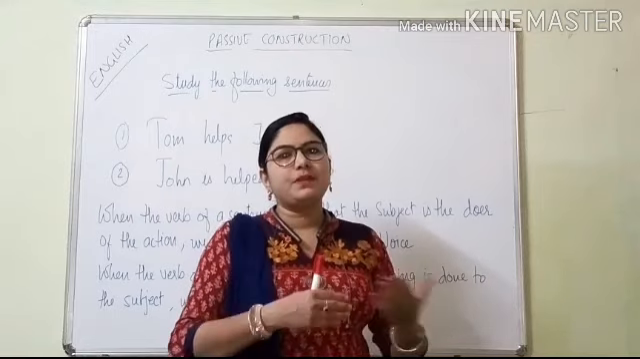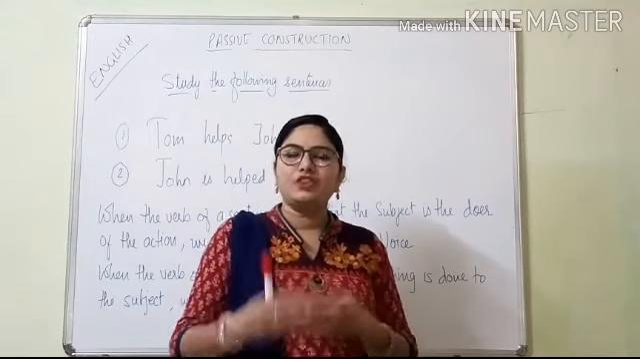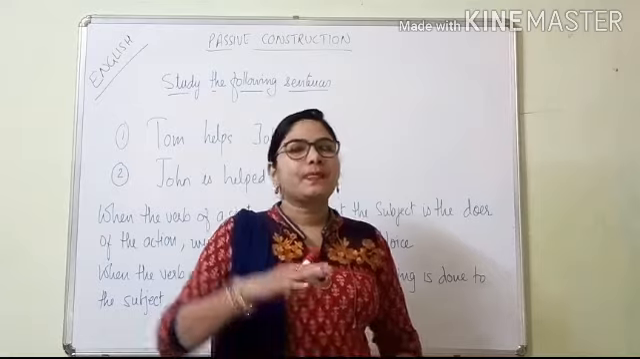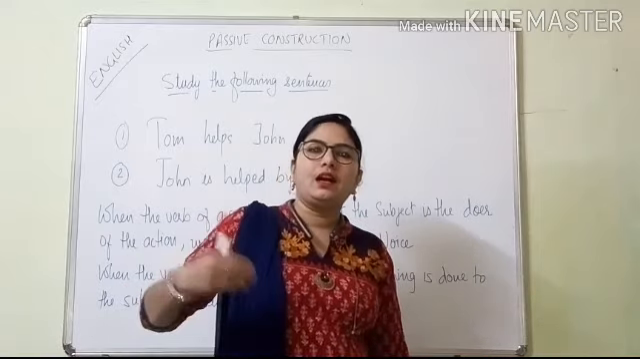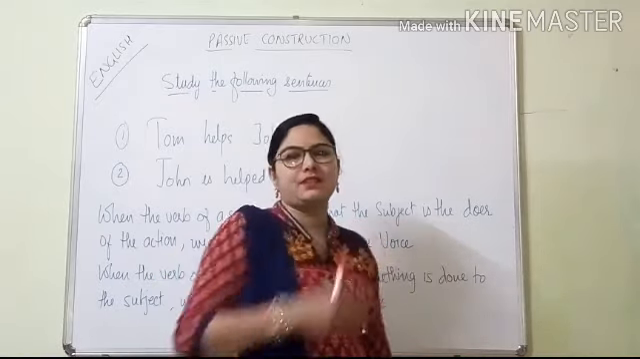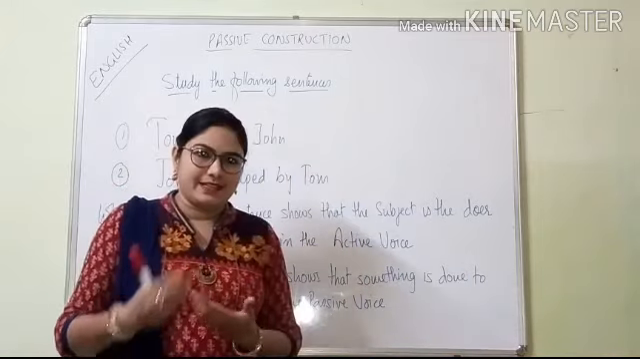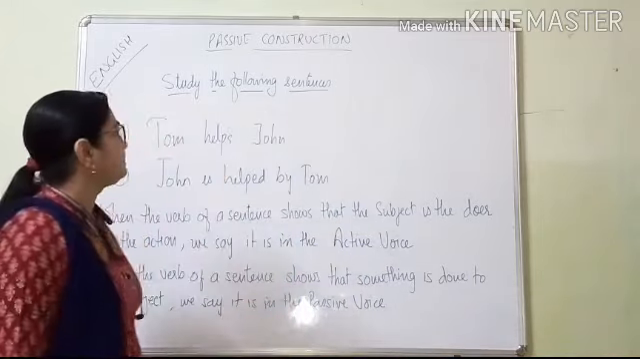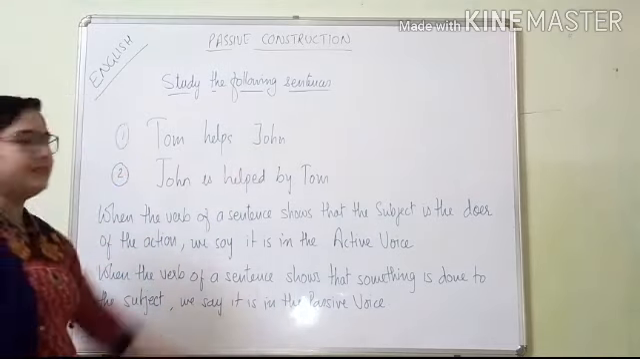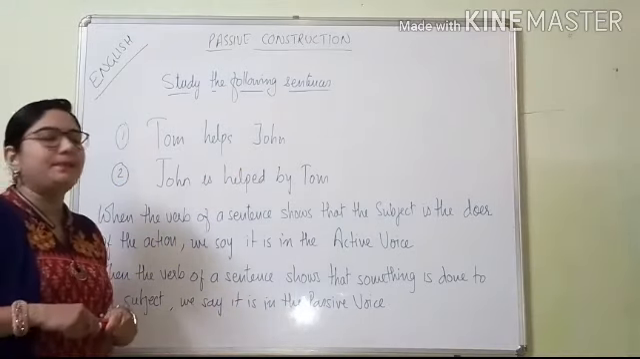When the first person and the second person are talking, that is called active voice. When the third person is talking about the first person and the second person, that is called passive voice. So how to construct these sentences, that we learn today. Study the following sentences first. I have given an example here.